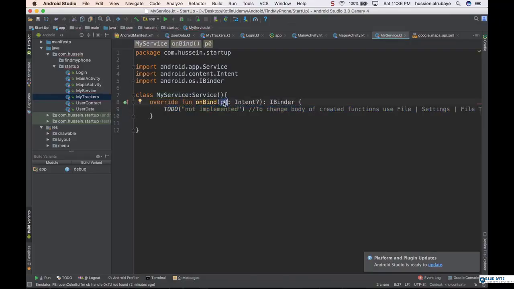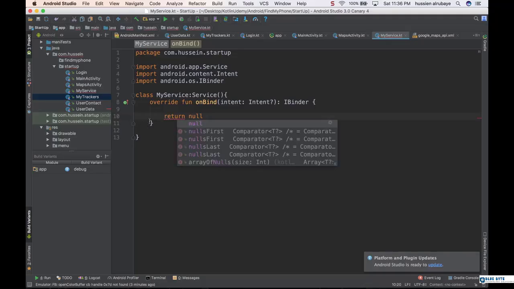onBind will take an input. See, it just gives you 0. Initially, it's not 0. Normally it has a specific name. Name it intent. See it? Here it is. Intent. I don't know why it gave 0, but intent will be better as a name. So this is onBind. What do you want to do when onBind is called? That means when someone tries to start the service, what do you want to do? I want to return null.